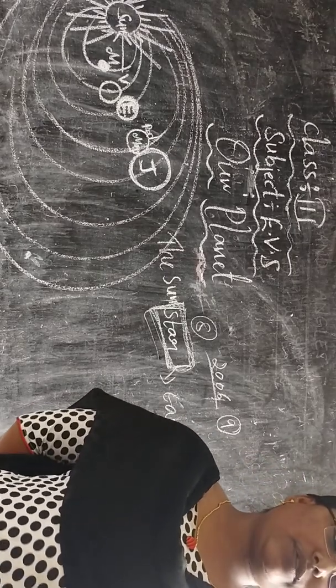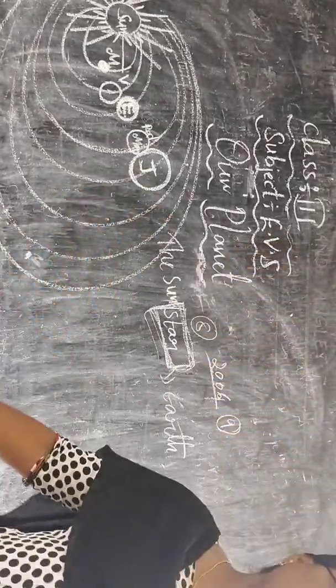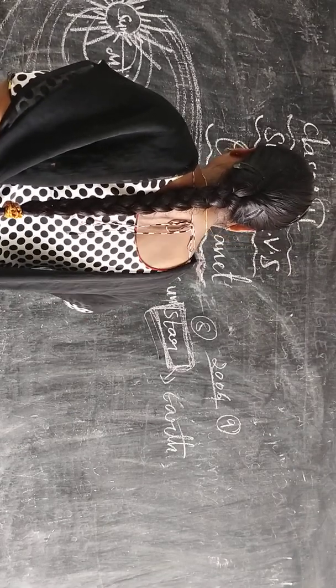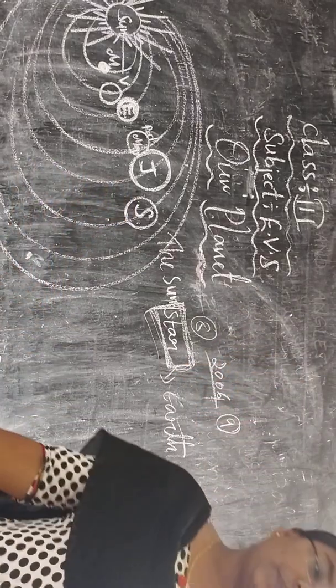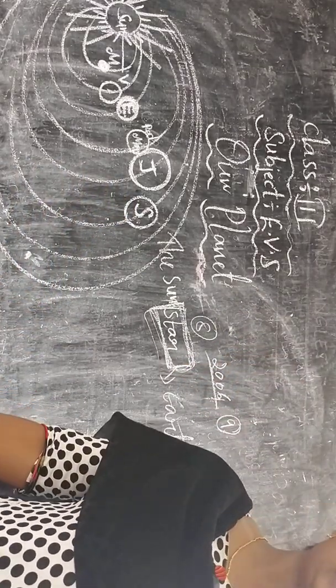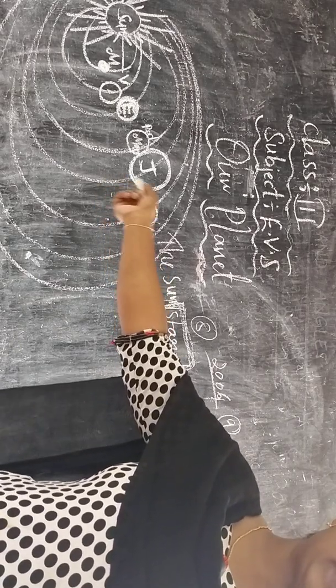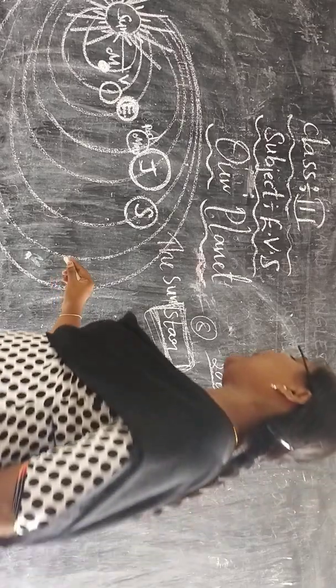And Saturn is in which place? Sixth place. Saturn is the sixth planet, which is also known for its rings. It is yellow and greyish in color.